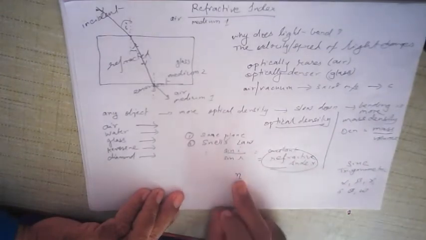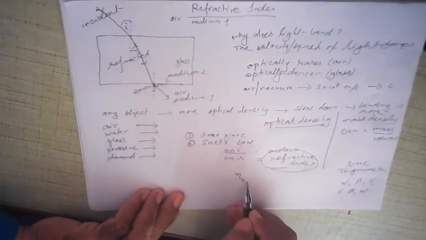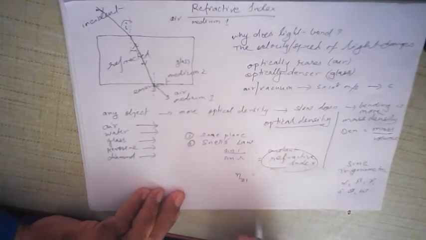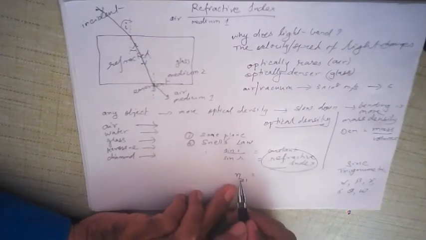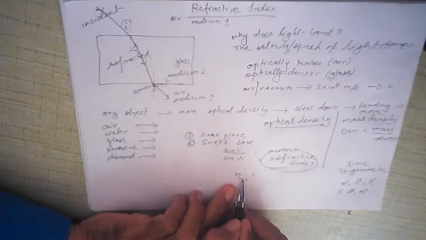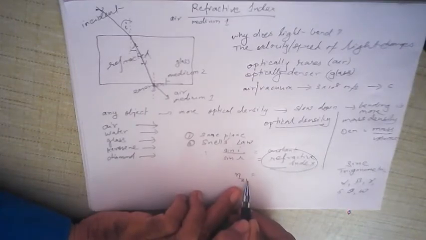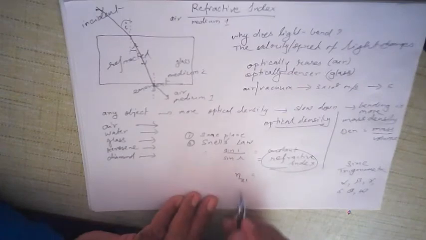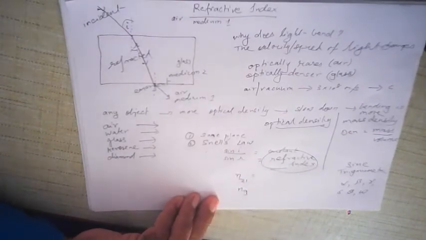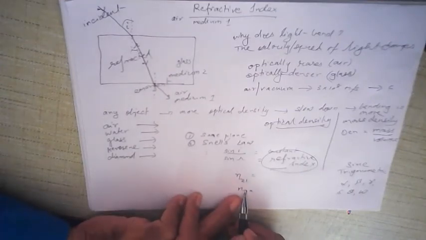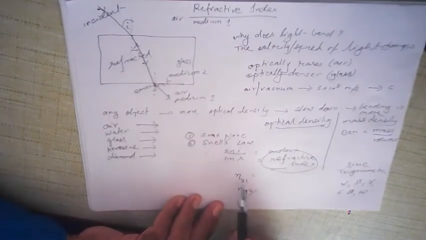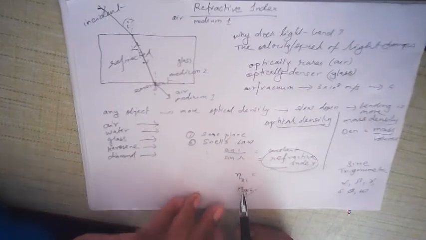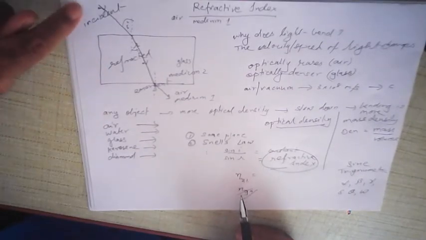We write 2 and 1 here. N is the symbol for refractive index. Refractive index of the second medium, 2 we are writing first, with respect to the first medium. So refractive index of glass with respect to air. The second medium is glass, and the first medium is air. Write it as n21: the refractive index of the second medium, in this case glass, with respect to air.